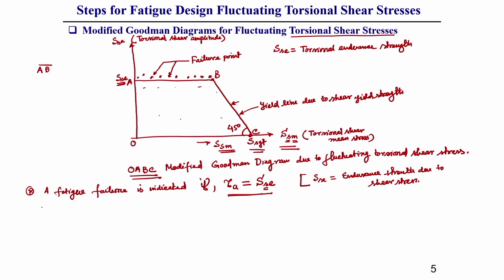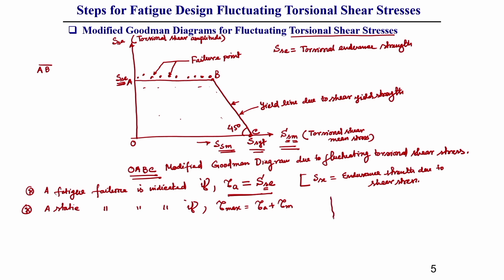Now, a static failure is indicated if your maximum shear stress value is equal to the amplitude plus the mean shear stress of that component. Why?